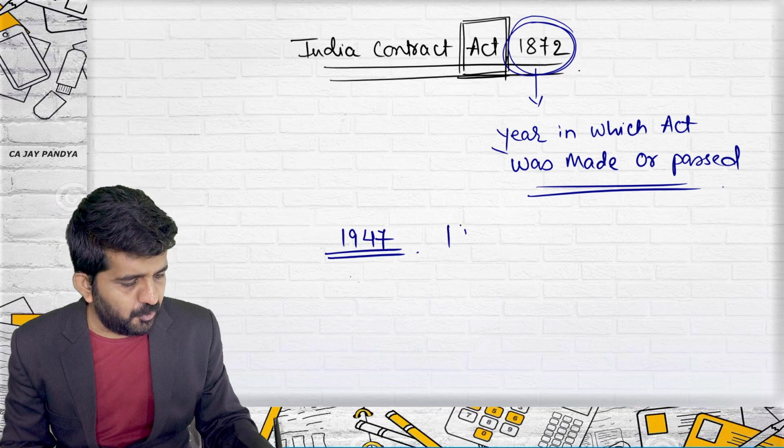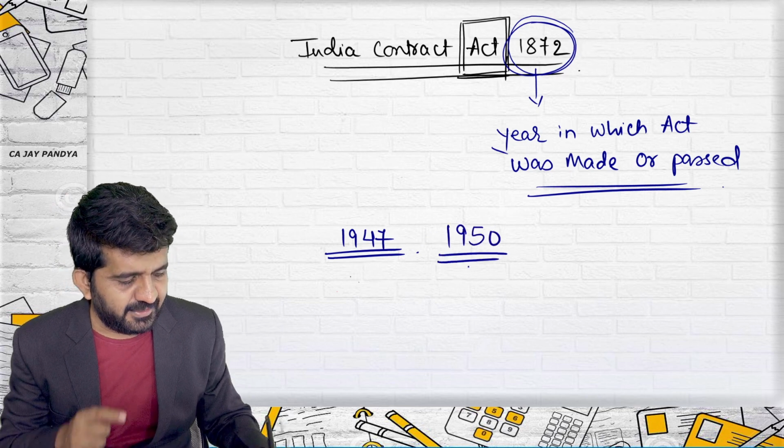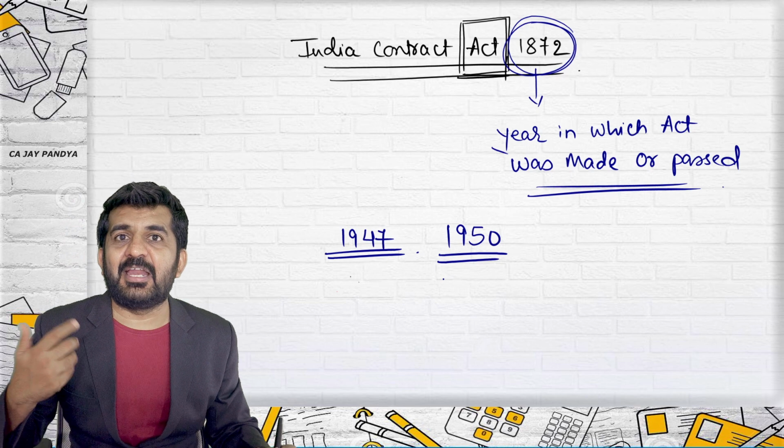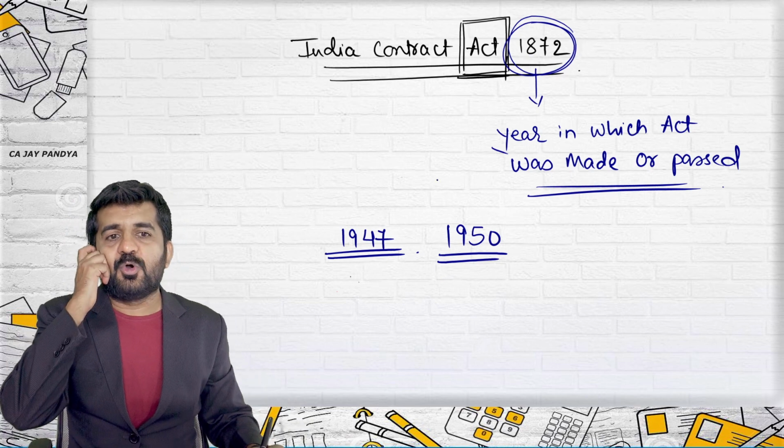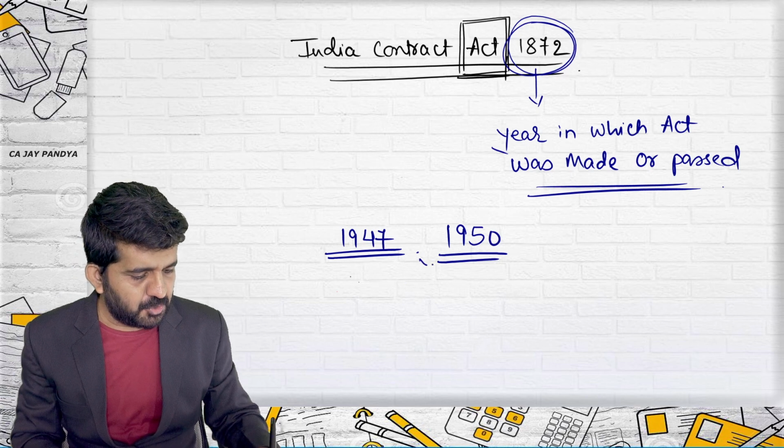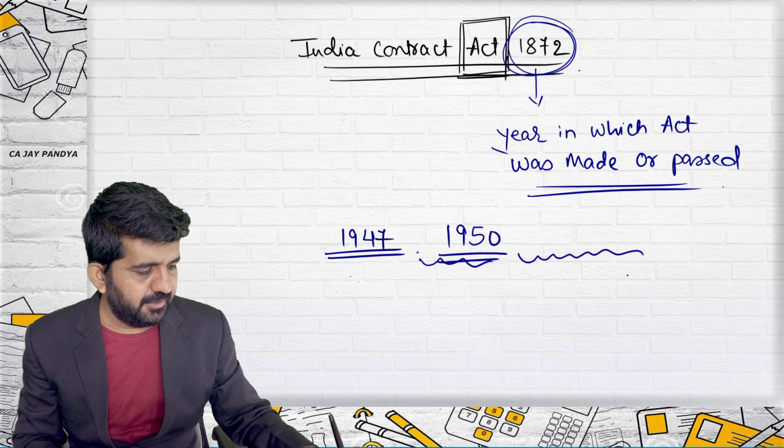Our constitution was made in 1950. How can we pass some act in 1872? Try to concentrate on what happened during this period and even after this period.